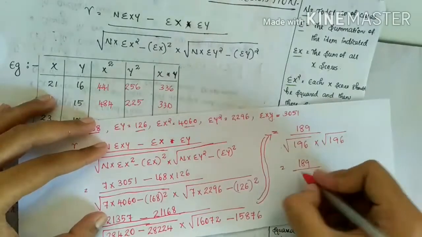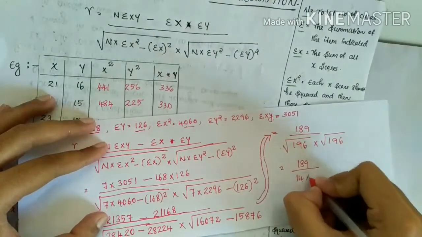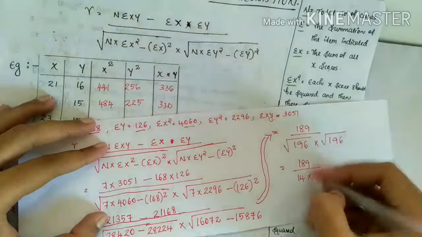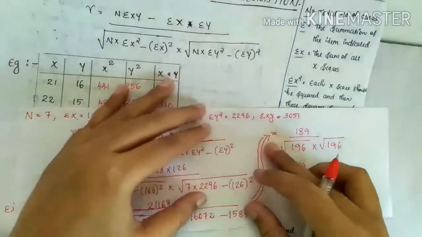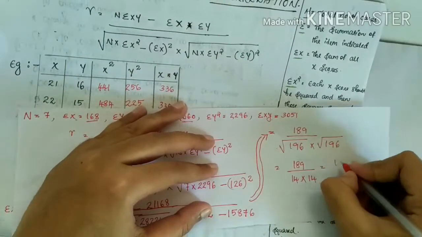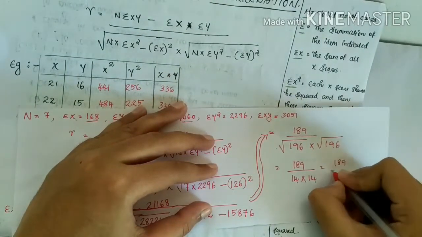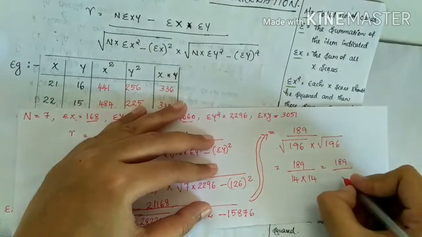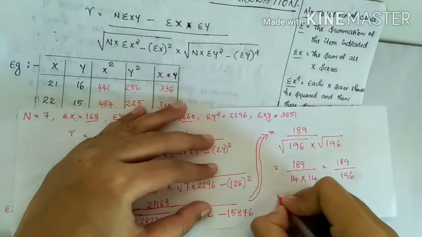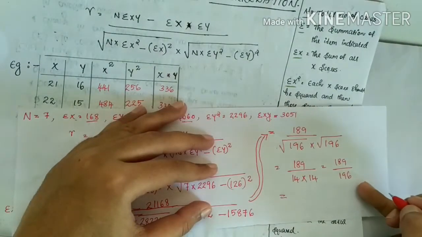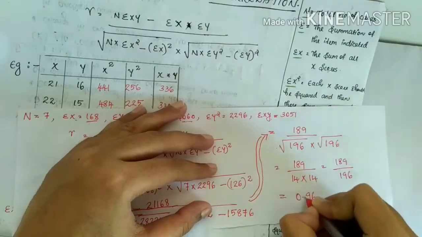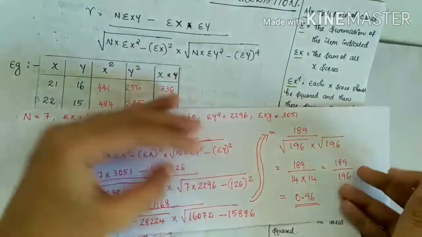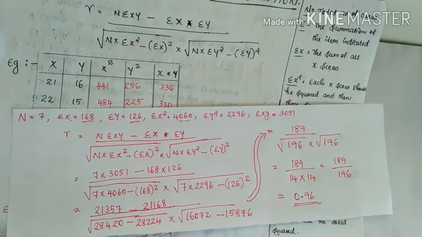Root 196 is 14. 14 into 14, so it is equal to 189 divided by 14 into 14. The answer is 189 divided by 196, which is 0.96. Thank you.